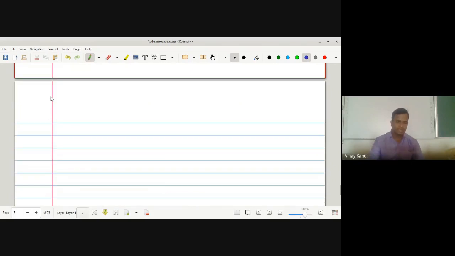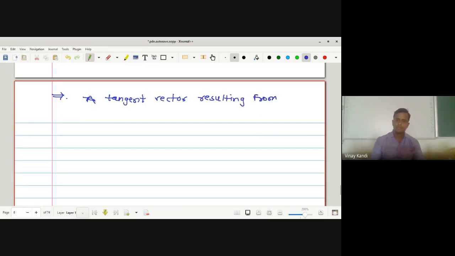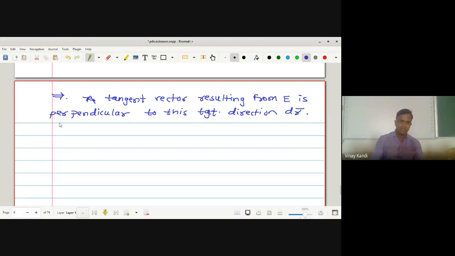That implies the vector resulting from E is perpendicular to the tangent direction dr bar at point x, y, z.